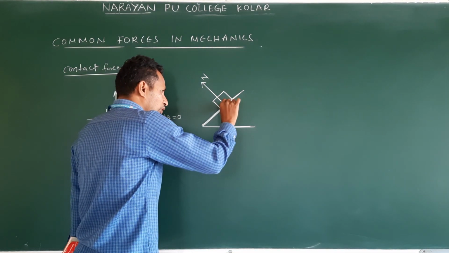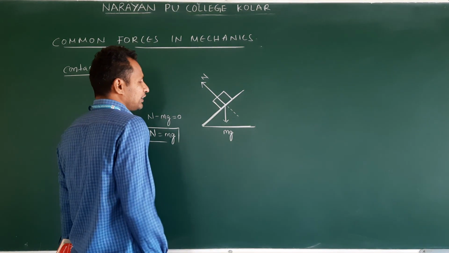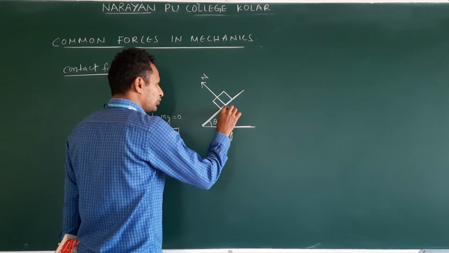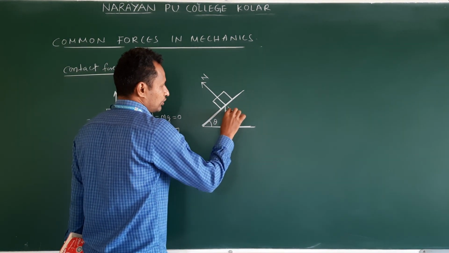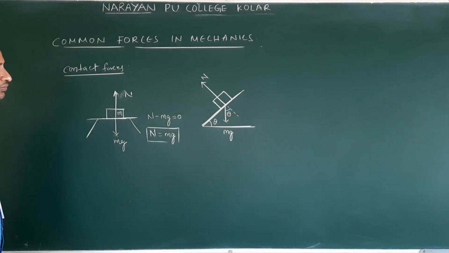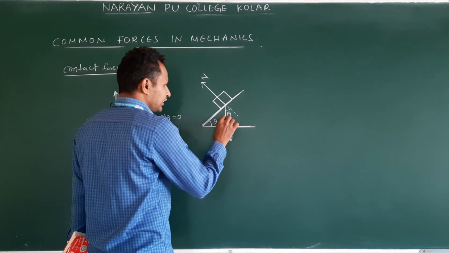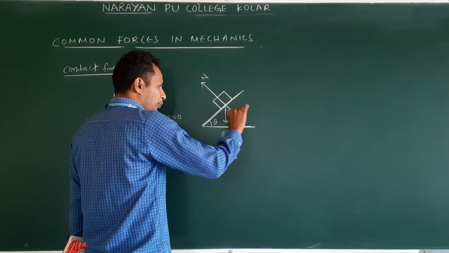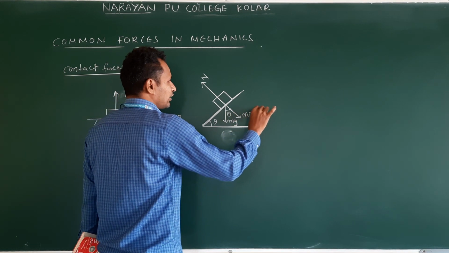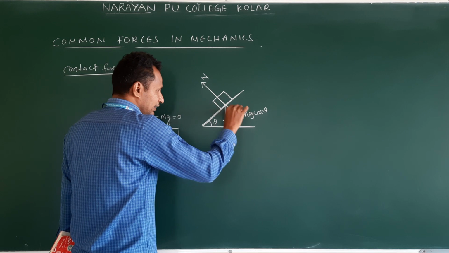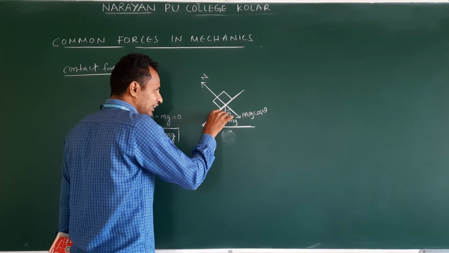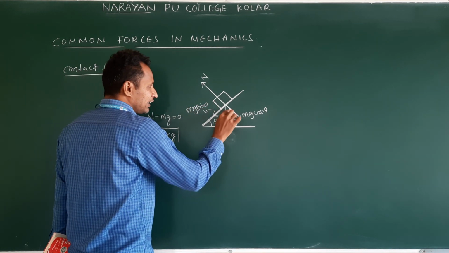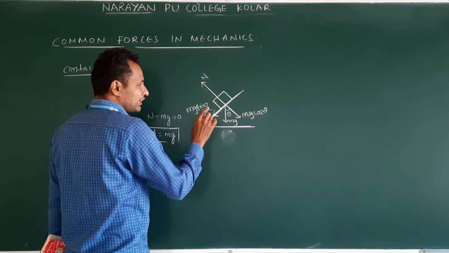So draw one line, right? If the inclined angle is theta, this angle is also theta. Clear? Sir, this is mg. mg acting downwards. So this component is what? mg cos theta. And another component acts along the inclined surface. This is mg sin theta. Reason: the side adjacent to theta is cos theta, the other side is sin theta.